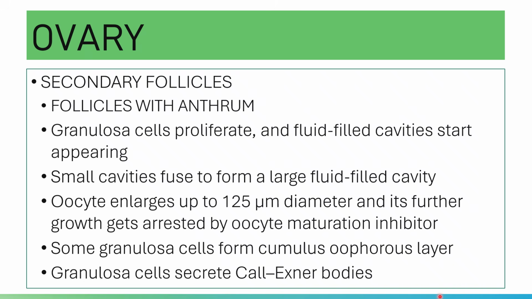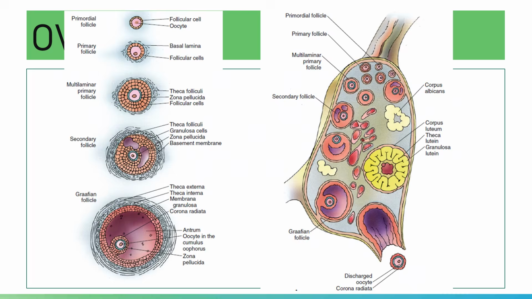You have your Call-Exner bodies. Your Call-Exner bodies are extracellular bodies which are periodic acid-Schiff positive. When you stain them, they are positive with PAS. These extracellular bodies consist of hyaluronic acid and proteoglycans, which are secreted by your granulosa cells.